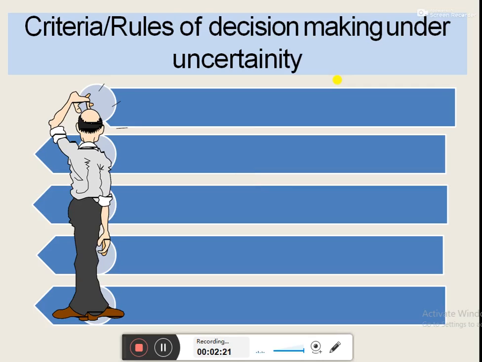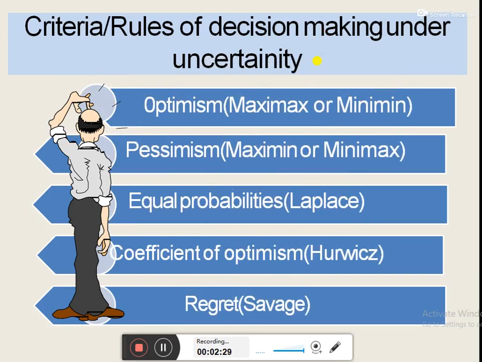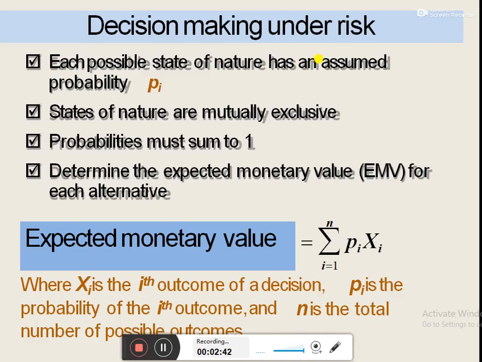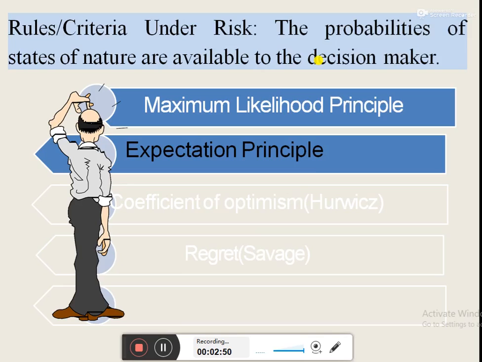Further, we have studied different criteria or rules of decision making under uncertainty, which includes optimism, pessimism, equal probabilities, coefficient of optimism, and regret principle. We have covered all these principles in previous videos. The second situation, which is decision making under risk, we also studied maximum likelihood principle and expectation principle to find out the optimal strategy in situations of risk.